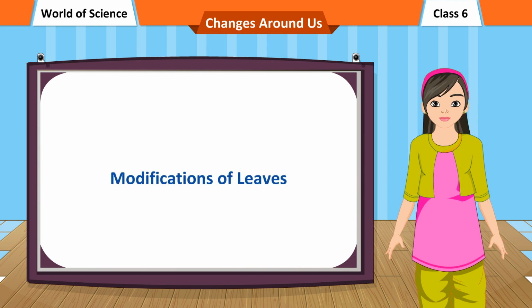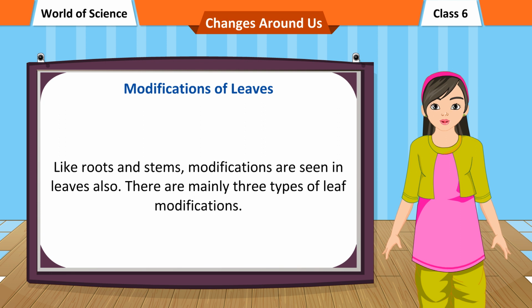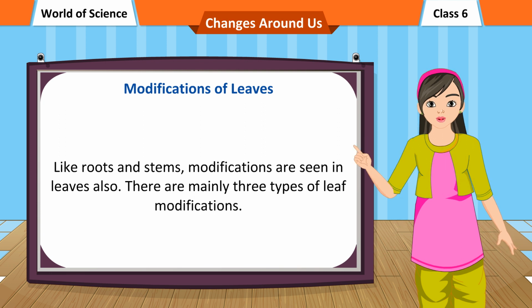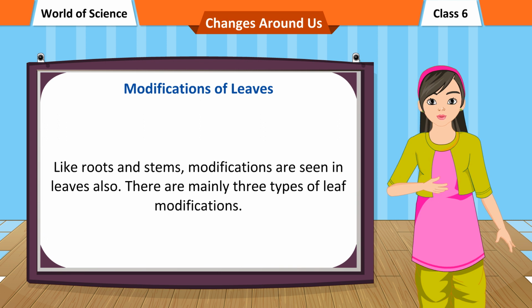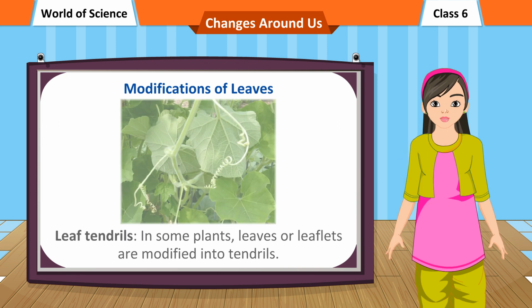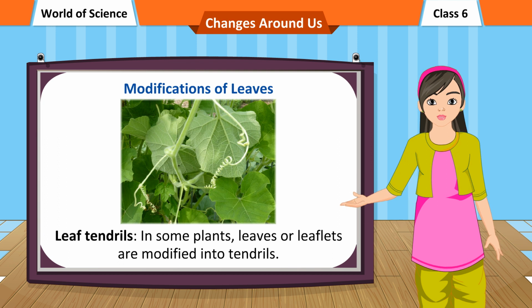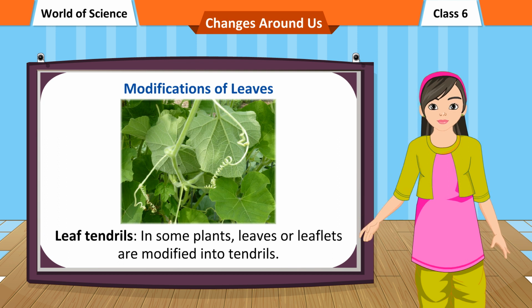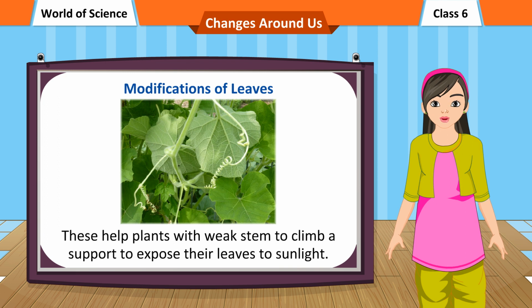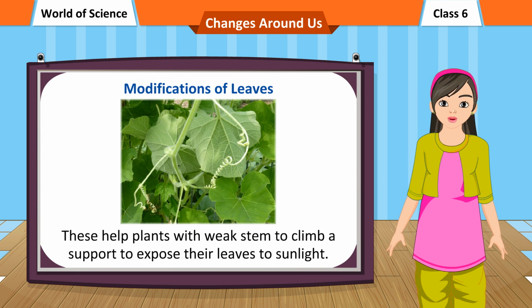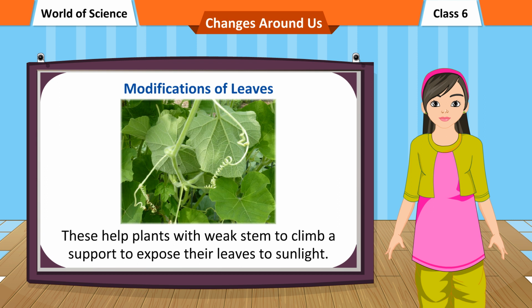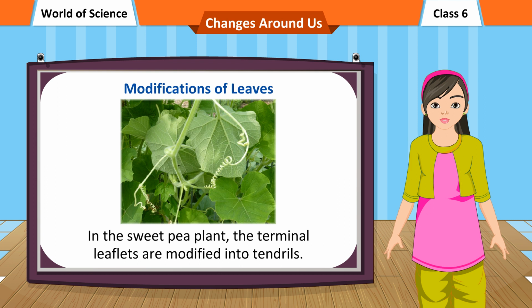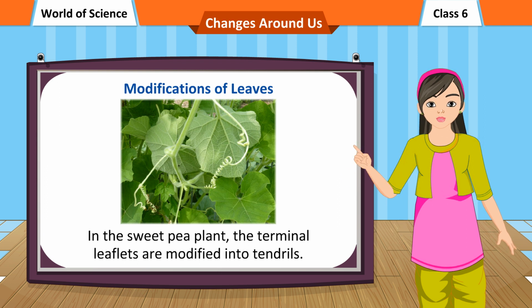Modifications of leaves. Like roots and stems, modifications are seen in leaves also. There are mainly three types of leaf modifications. Leaf tendrils. In some plants, leaves or leaflets are modified into tendrils. These help plants with weak stems to climb a support to expose their leaves to sunlight. In the sweet pea plant, the terminal leaflets are modified into tendrils.